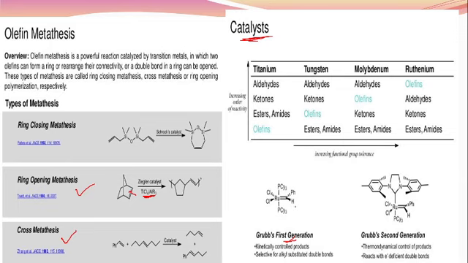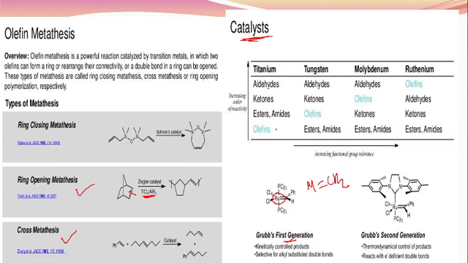This is called the Grubbs catalyst. It is mostly useful for olefin metathesis. If we use different types of transition metal, mostly a metal which forms a double bond with carbon is called a catalyst, the Grubbs catalyst. Mostly the ruthenium is useful for olefin metathesis.